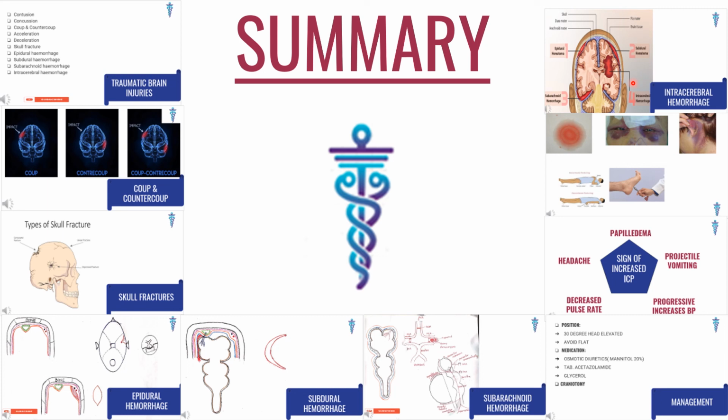Then signs and symptoms: halo sign, raccoon's eyes, Battle sign, decorticate posture, decerebrate posture, positive Babinski sign and signs of increased ICP. And for management, we have to position the patient at 30 degrees, and as medication we will give mannitol, acetazolamide or glycerol, and if it can't be managed by all these things, then craniotomy.